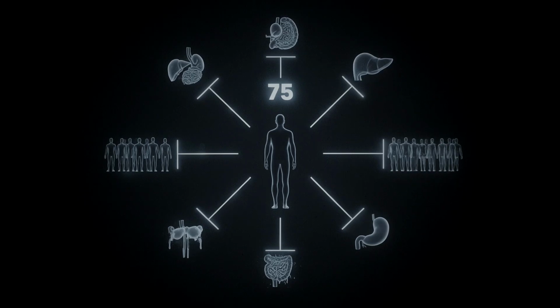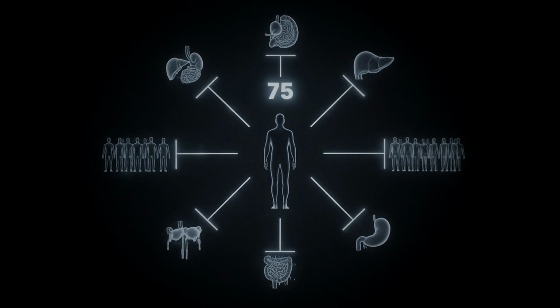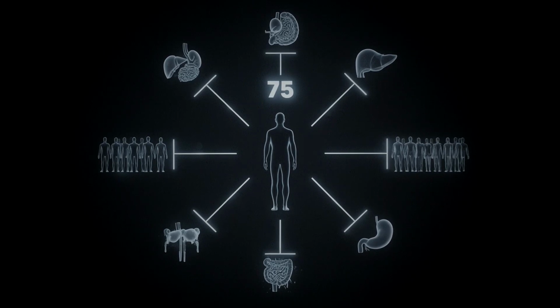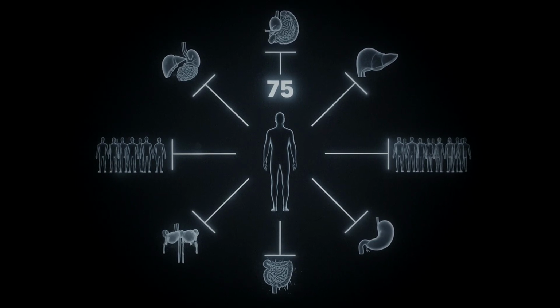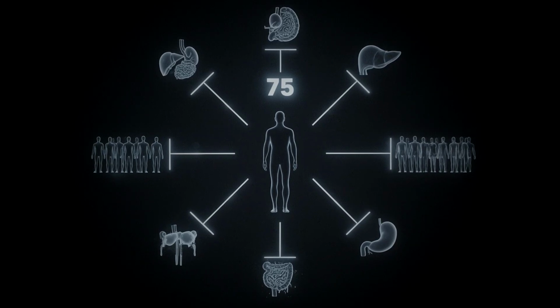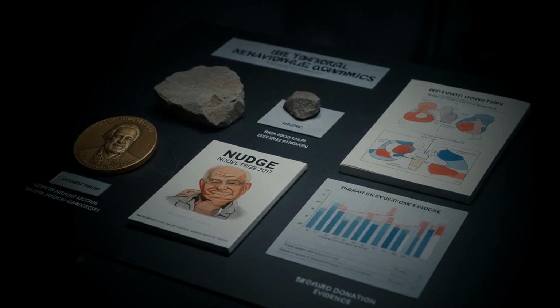So the question followed. Given that the data was this clear, given that science had long proven the solution, given that Richard Thaler won the Nobel Prize in Economics in 2017 partly for nudge theory, why had most countries still not changed that default option? The answer was political inertia.